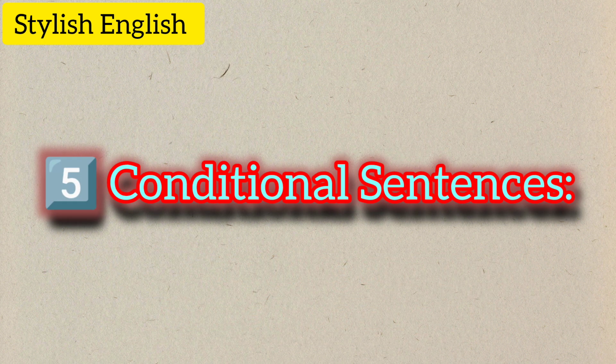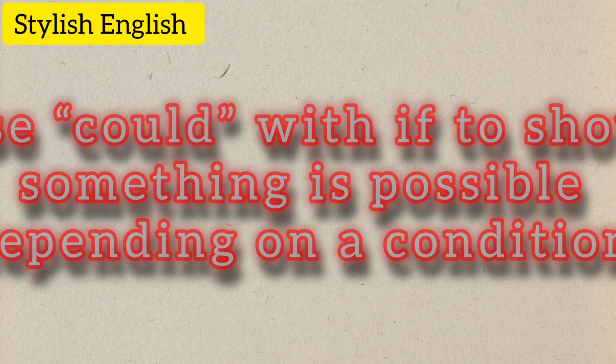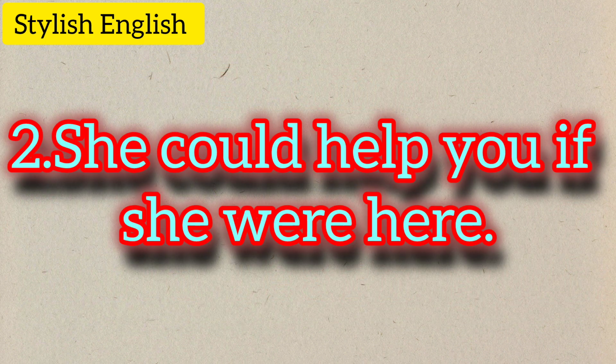5. Conditional sentences. Use could with if to show something is possible depending on a condition. Example: if I had more time, I could learn guitar. She could help you if she were here.